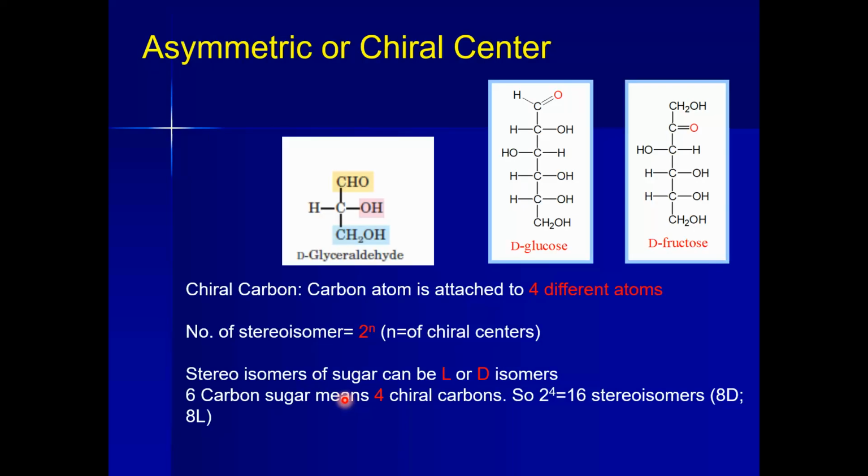Before going to the polysaccharides, we are going to clear some important concepts here. One is the chiral center.